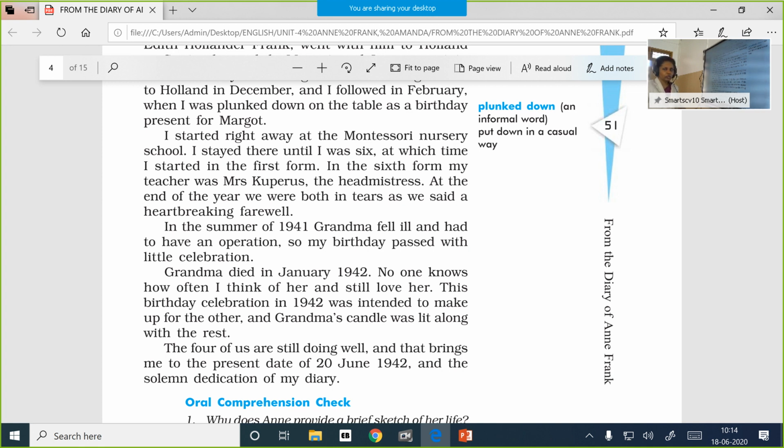So in Holland, she joined the Montessori nursery school, and very soon she was promoted to first standard, and till the sixth standard she was there. And Mrs. Cooperus, the headmistress herself, was her teacher there. They had a very close relationship, and it was really painful to get separated from Mrs. Cooperus when she finished her sixth form.